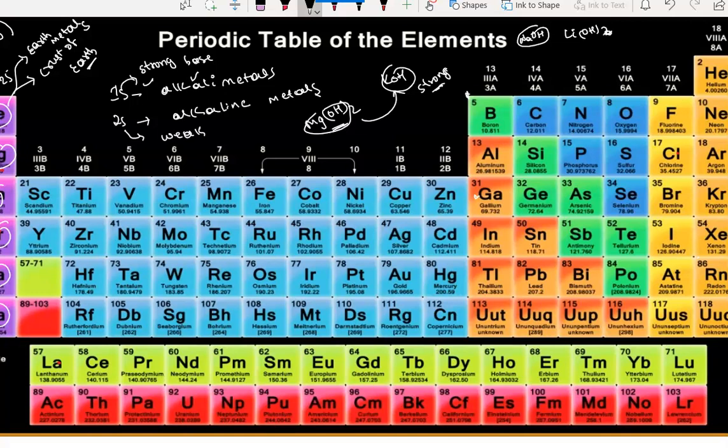So they form a weak base. That's why they are called alkaline earth metals. And first group elements, when they react with water, form strong bases. That's why they are called alkali metals. I hope you understood.